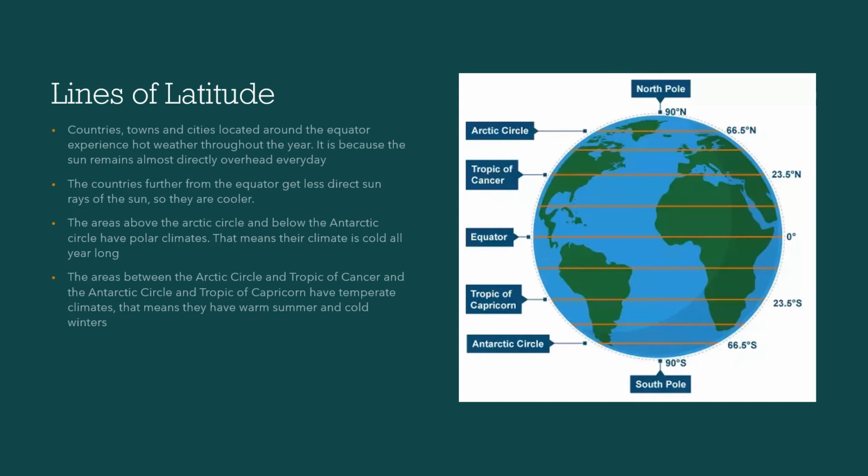The areas above the Arctic Circle and below the Antarctic Circle have polar climates. That means their climate is cold all year long. The areas between the Arctic Circle and the Tropic of Cancer and the Antarctic Circle and the Tropic of Capricorn have temperate climates. That means they have warm summers and cold winters.